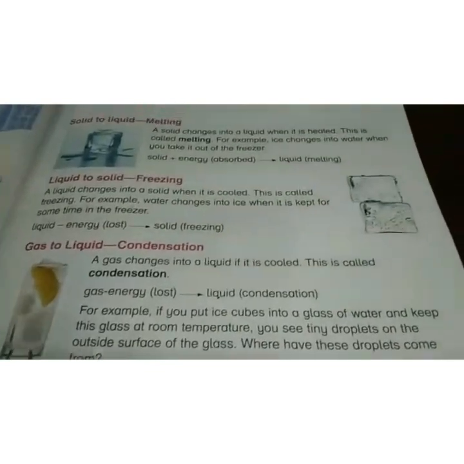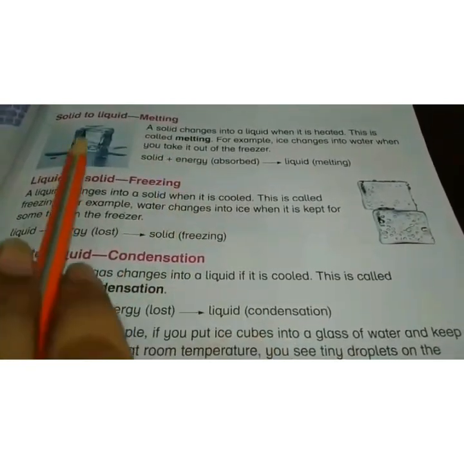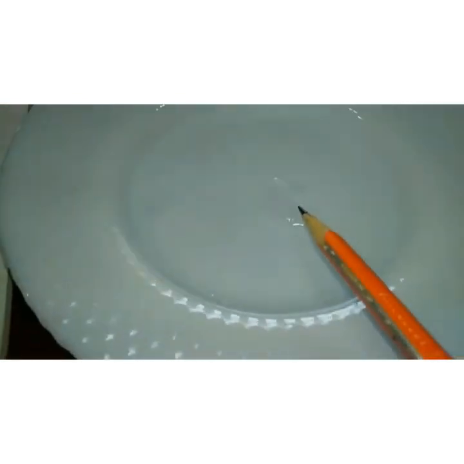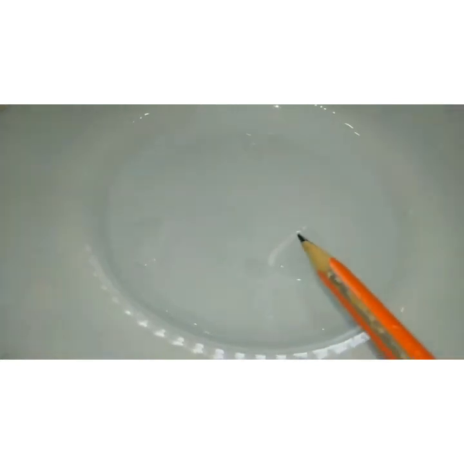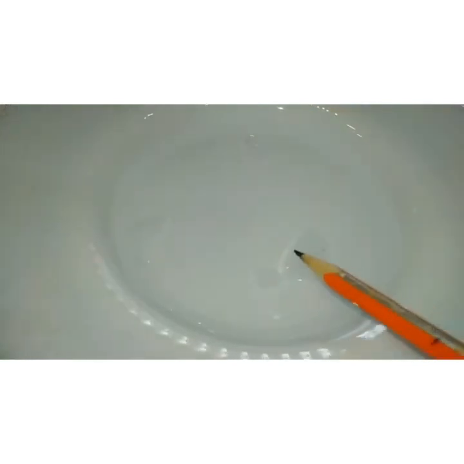First of all, we will discuss melting. Basically, melting is a process in which the solid state of matter converts into the liquid state. For example, these ice cubes, a solid state of matter, convert into the liquid state of matter, that is water. These ice cubes absorb heat or energy from the surroundings and convert into the liquid form, that is water.